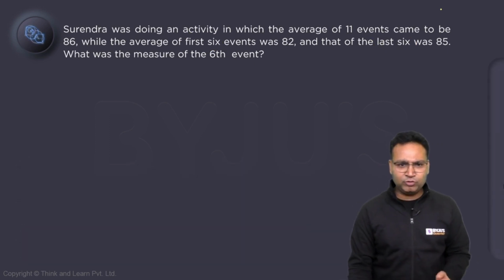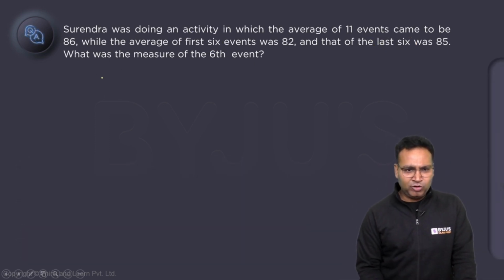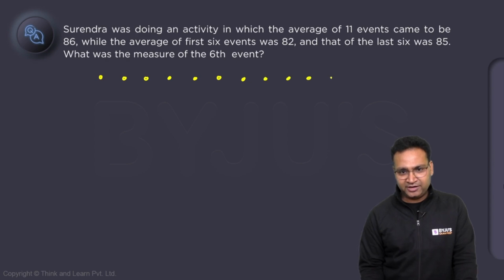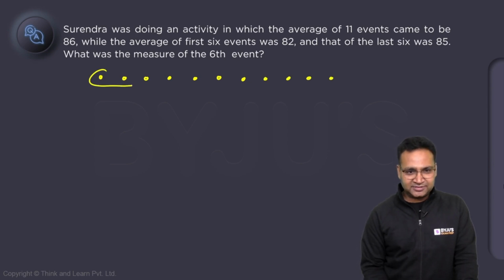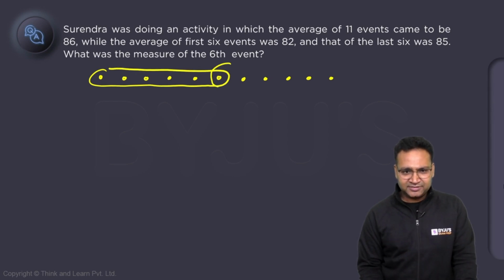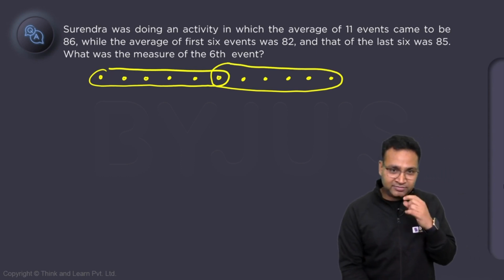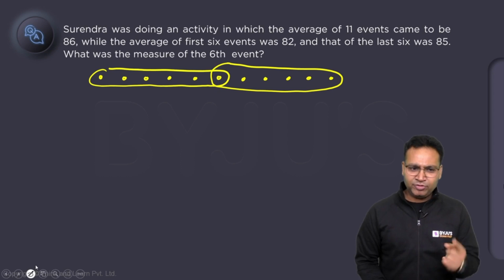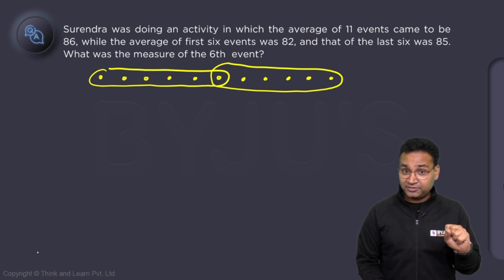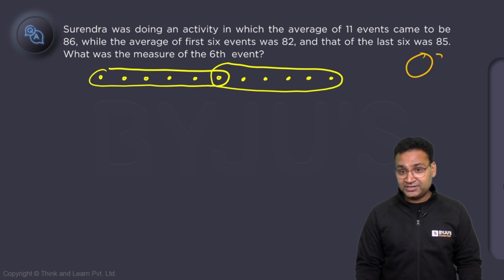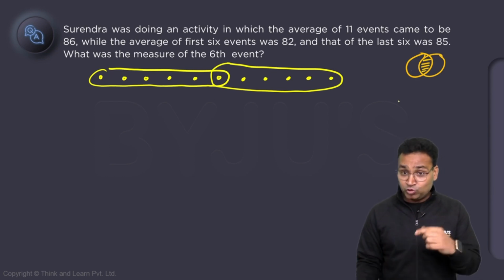So let's have a little more space. Let me draw all the numbers 1, 2, 3, 4, 5, 6, 7, 8, 9, 10, 11. First 6, this is first 6. Last 6, this is last 6. The problem here is this time there is an overlapping story. Can you recall that Venn diagram picture? When you have one circle, another circle, this middle portion is double counted. You remember the formula also?